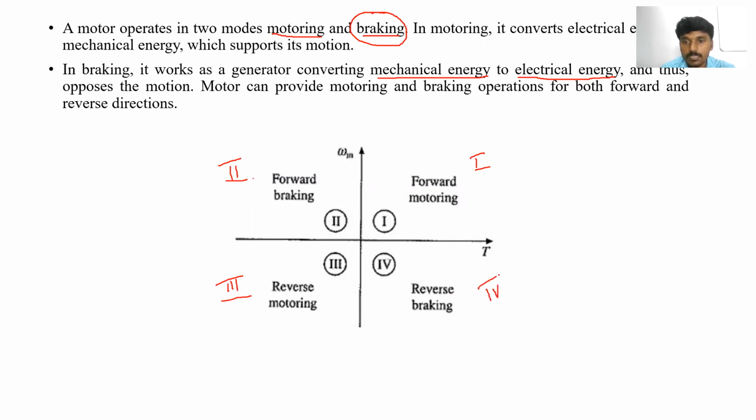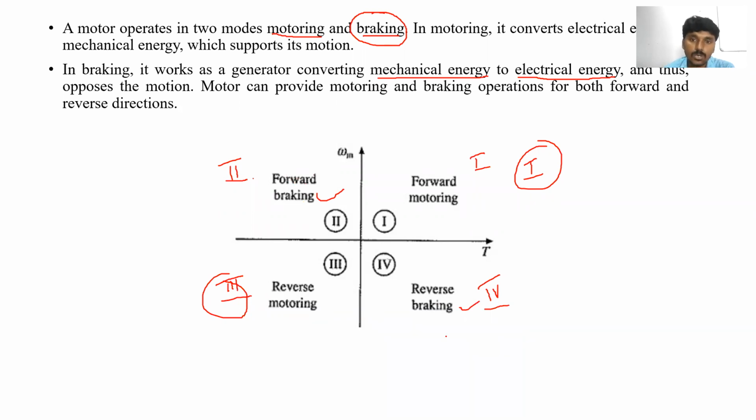So in quadrants 1 and 3, the drive operates as a motor, converting electrical energy into mechanical energy. But in the second and fourth, the motor operates as a brake, converting mechanical energy into electrical energy, which means it acts as a generator.